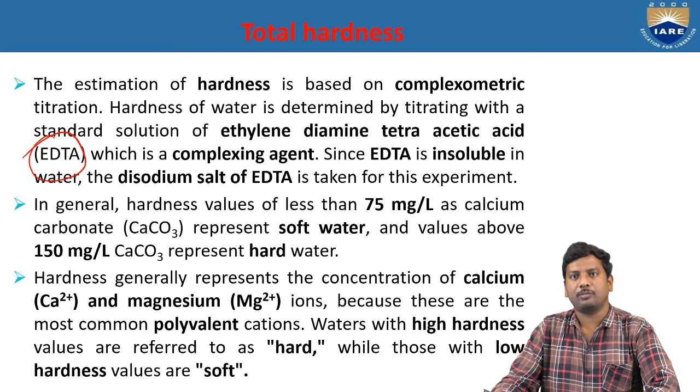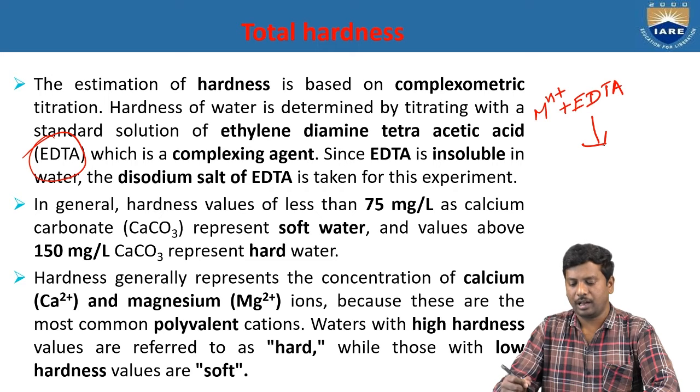Now we see what the complexometric reaction is. Generally, the hardness is in the form of salts of calcium and magnesium. These belong to the second group of the periodic table, because both calcium and magnesium have a +2 charge. If any metal ion has a +2 charge, it belongs to the second group of the periodic table. So the metal ions, represented as M n+, that is, metal +2 ions, react with the complexing agent EDTA.